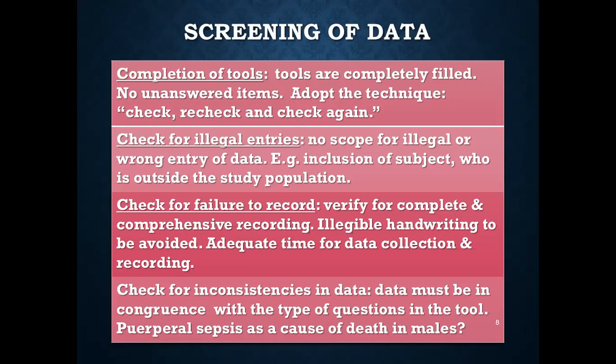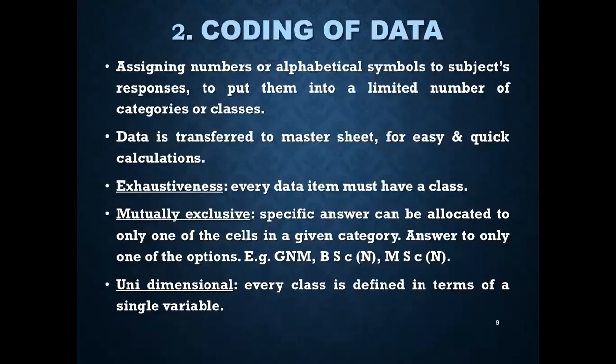For example, the example for inconsistencies: puerperal sepsis as a cause of death in males. Though it is related to the females, it is post-delivery puerperal sepsis. So this is how this data can be screened. Part of editing the data.